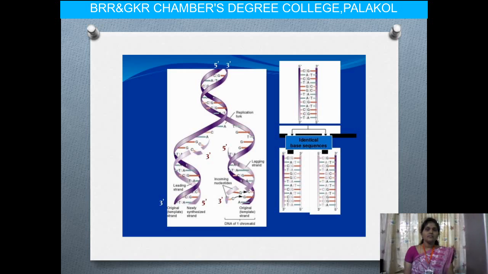So here we get original strands and newly synthesized strands, and DNA having different types of chromatids. We have the DNA 5 prime to 3 prime directions: one is 5 prime to 3 prime and the other one is 3 prime to 5 prime. These are added together, we get a new DNA strand.